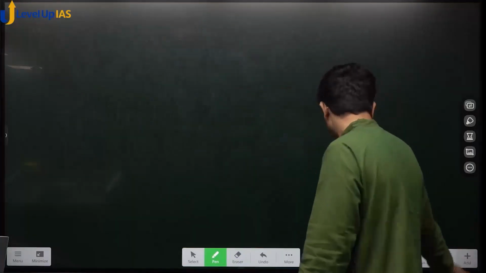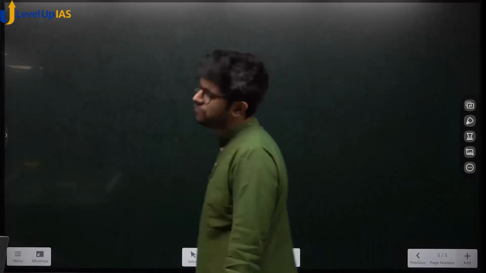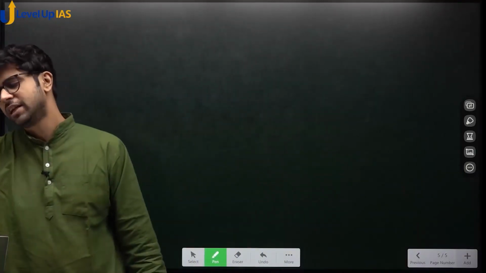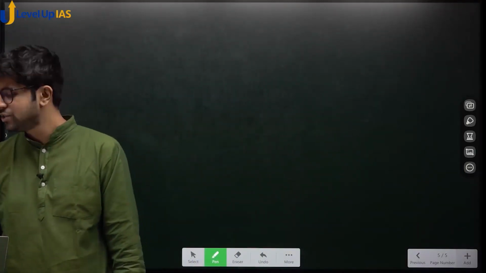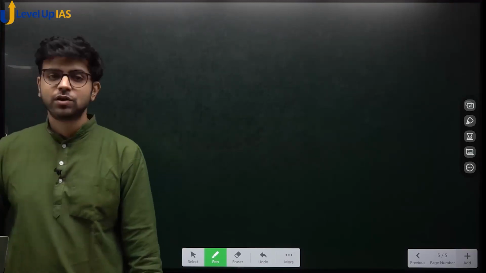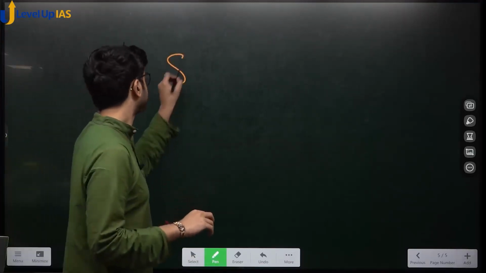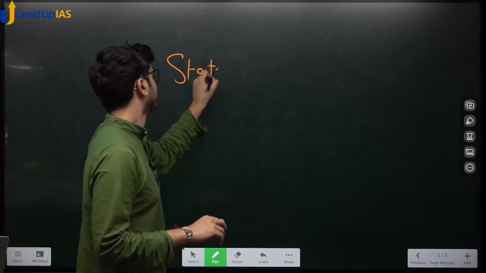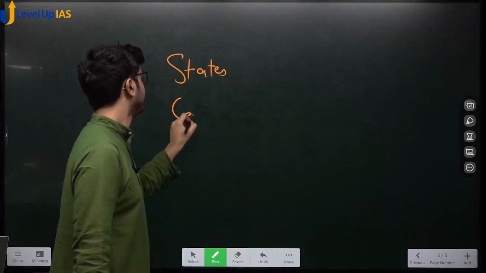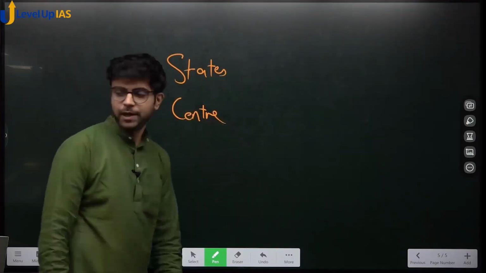So this was what was decided upon. Why it was decided, what was the logic? That was relevant for the 2017 exam. Now it is not relevant so much. Okay? So, see this. States and center.